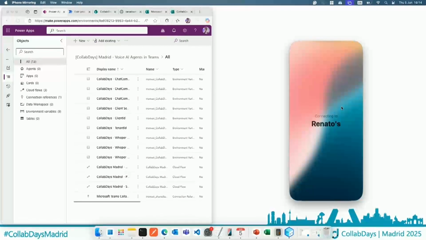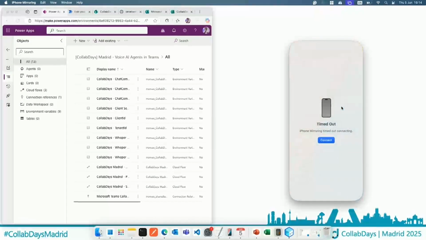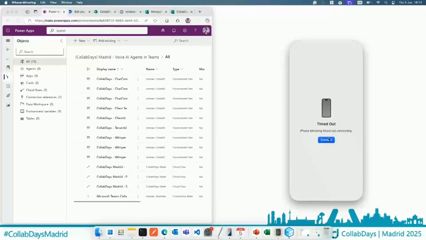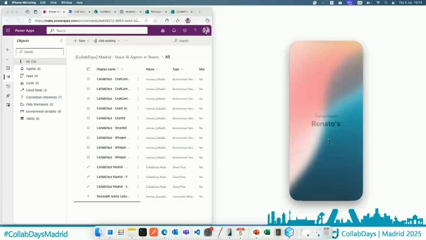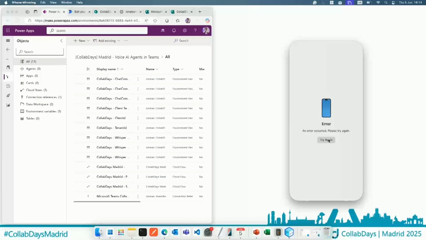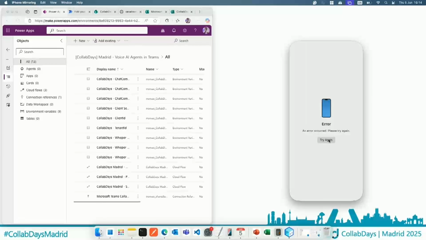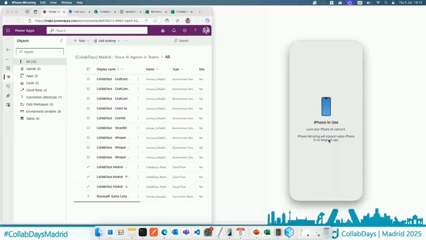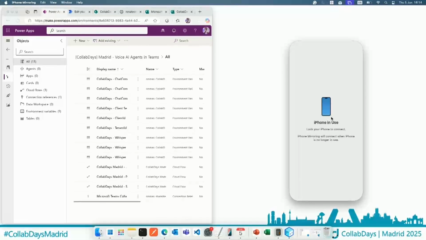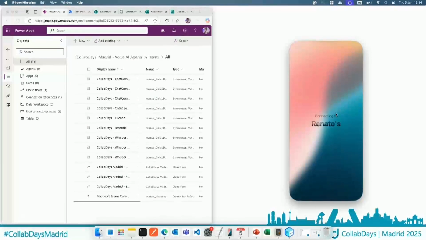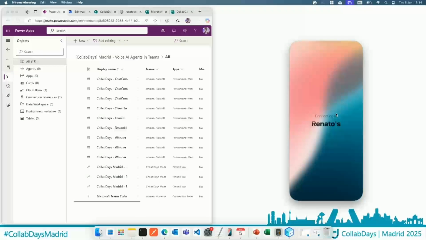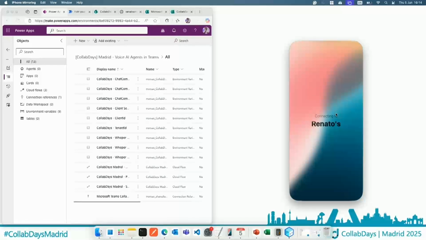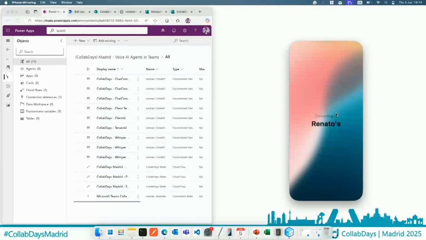It's taking some seconds, but basically I received the message, so let me try to connect it again. So basically I received a text.